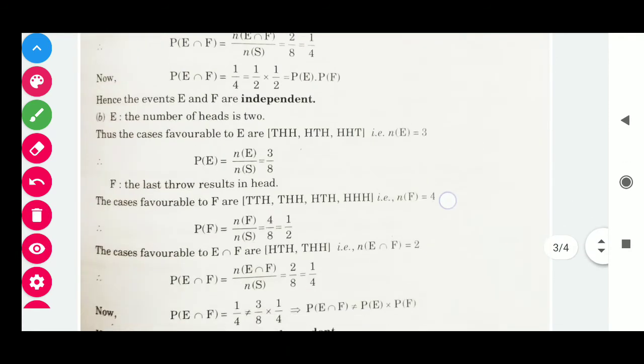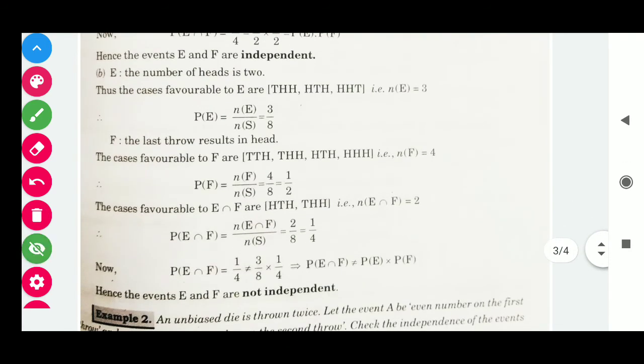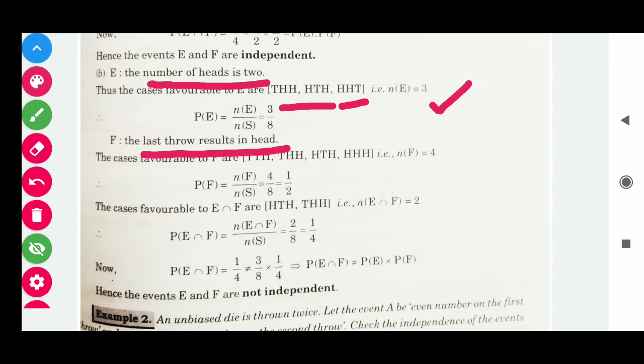Similarly, we have the second part. Here E is the event that the number of heads is 2, and F is the event that the last throw results in head. So let's start by selecting from the sample space those elements that contain two heads. In this way we get THH, HTH, and HHT. These are 3 in number, so its probability will be 3/8.